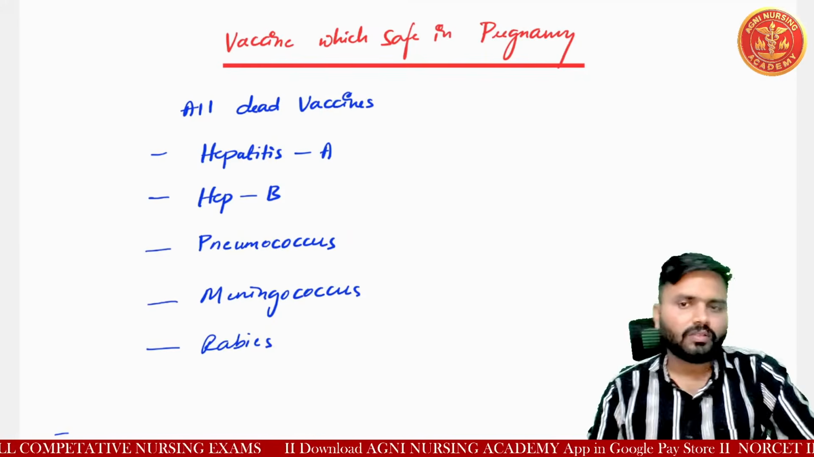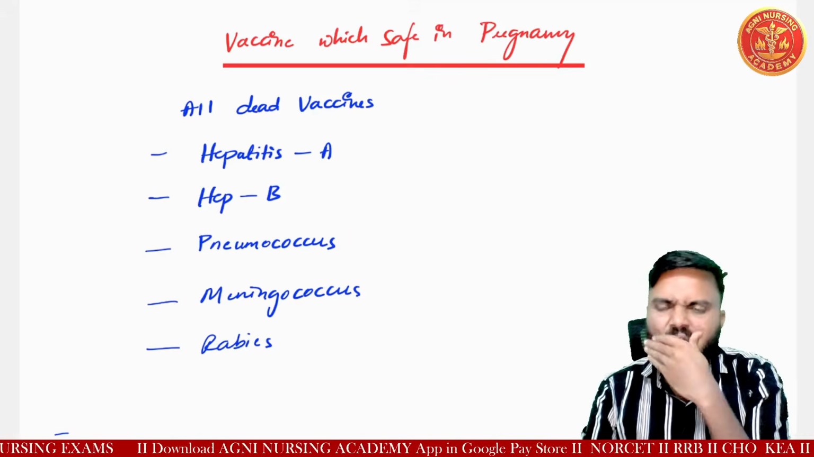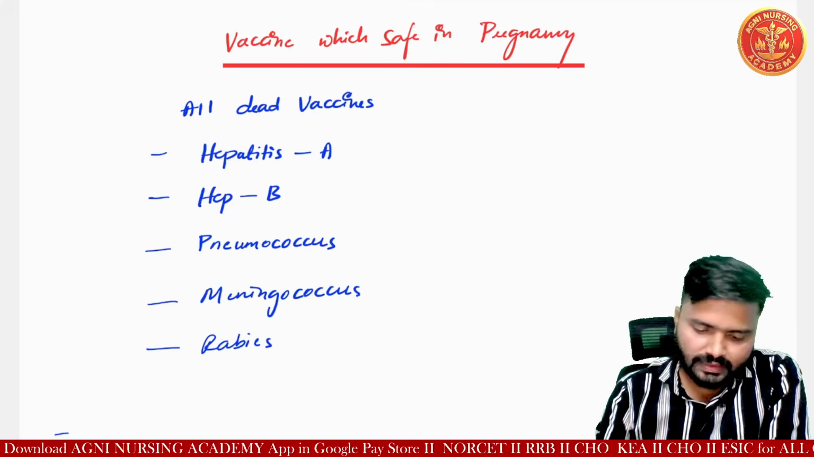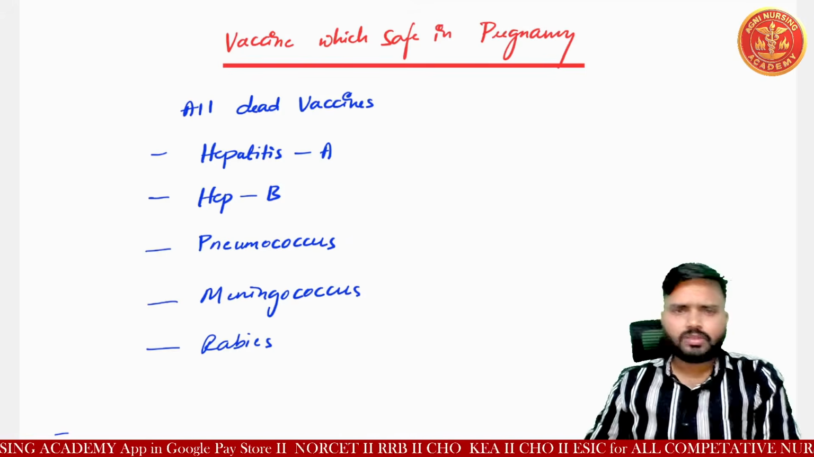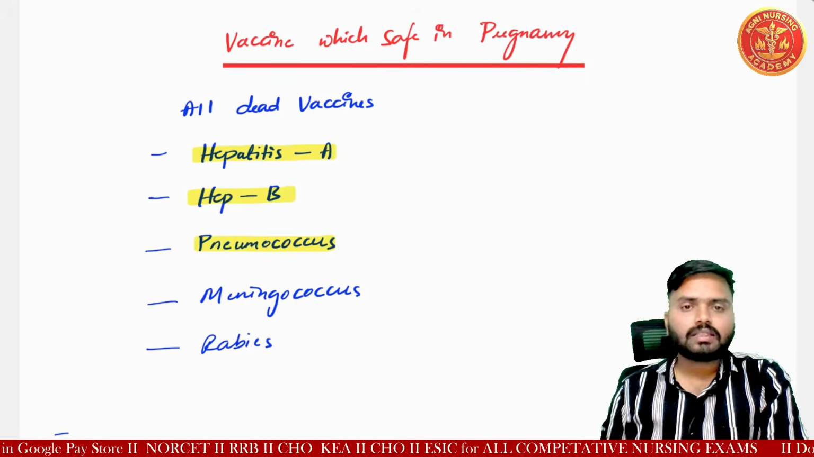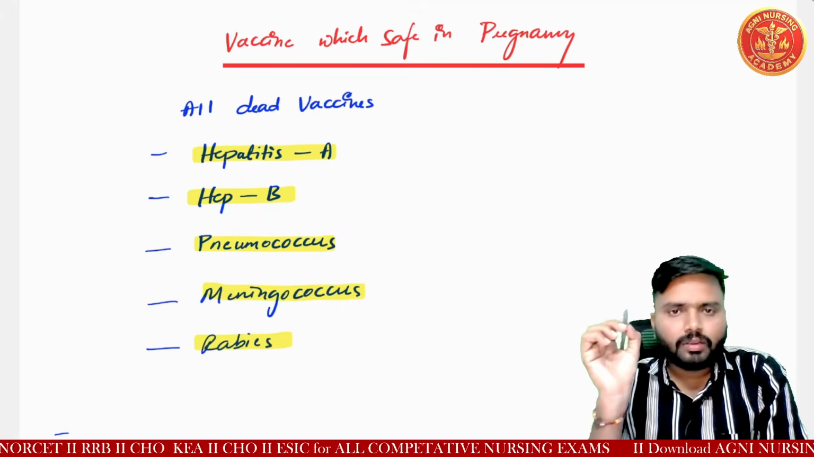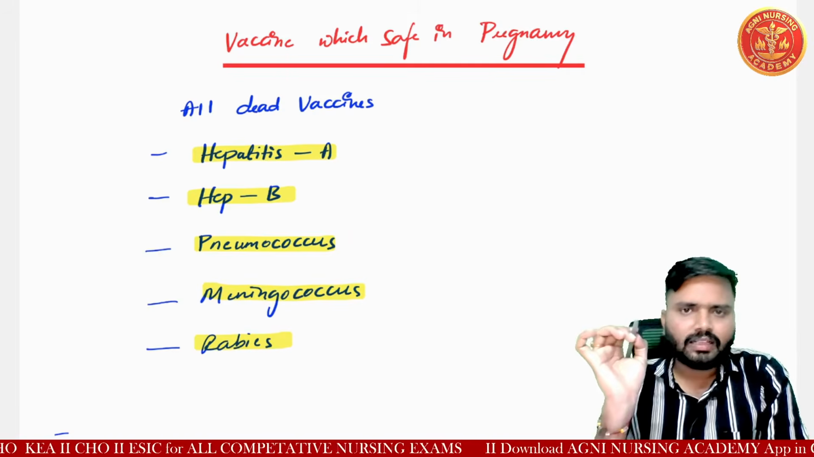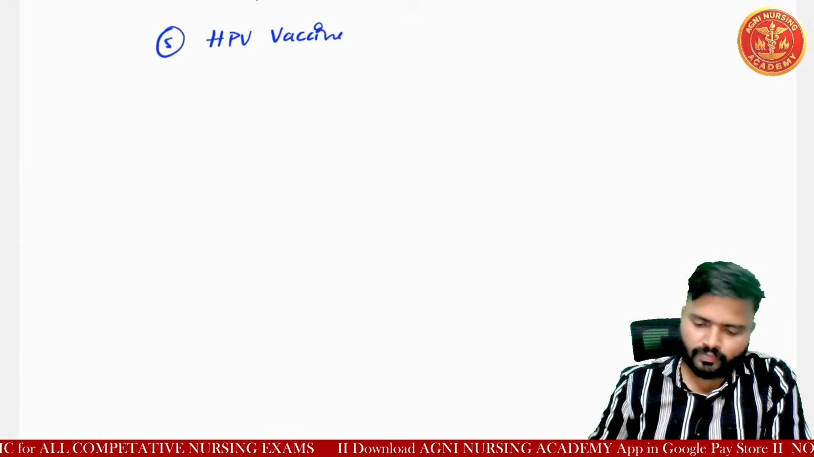Which vaccines are safe in pregnancy, that we will see here. All the dead vaccines are safe in pregnancy. Understood? That may be hepatitis A, hepatitis B, pneumococcus, meningococcus, and rabies. Understood? So all these 5 vaccines we can easily give in cases of pregnancy. Okay. Yes, sir.